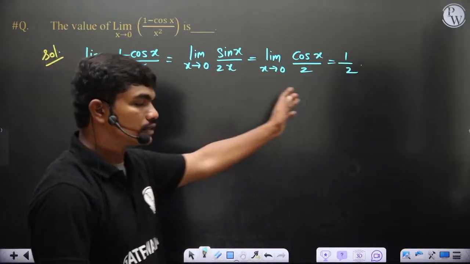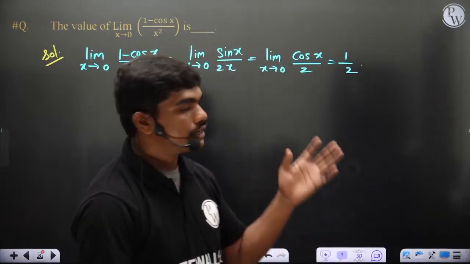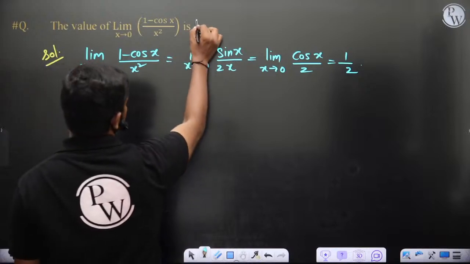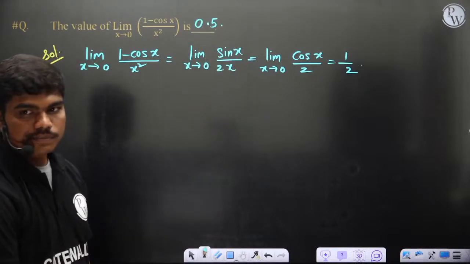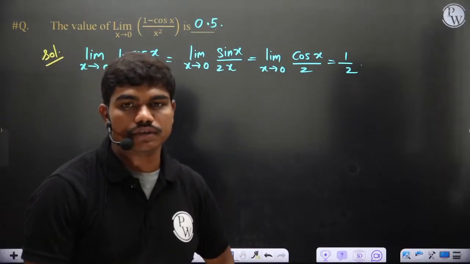Basically you can keep differentiating until you don't get 0 by 0 or infinity by infinity form, and if you stop at that point, it is 1 by 2. Clear? This is 0.5. 0.5 is what you get.